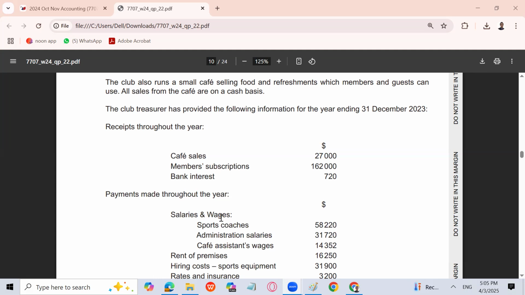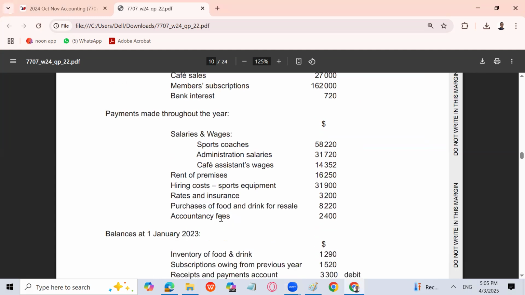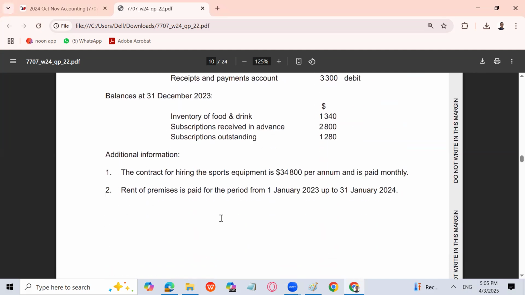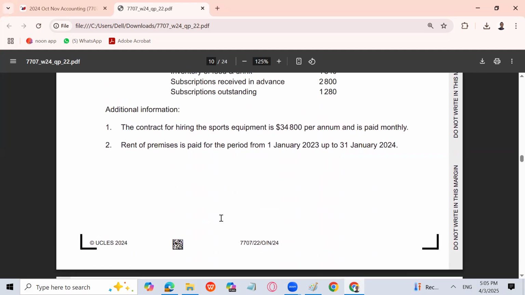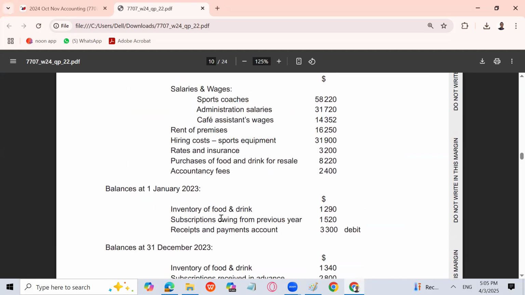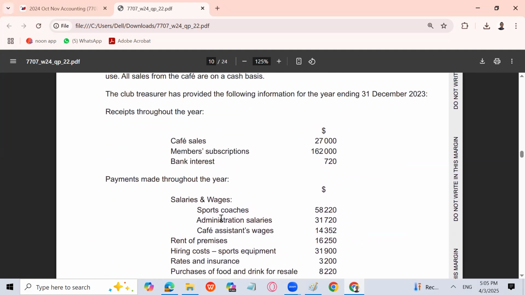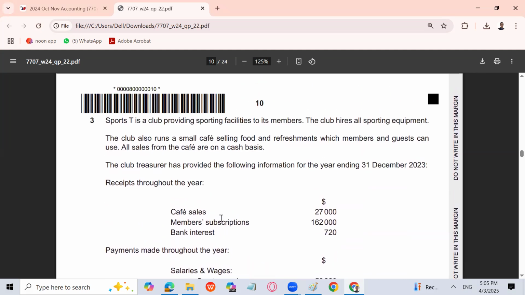So this question belongs to October-November 2024, variant 22. It's your variant, but it has come in October-November 2024, and the paper is regarding non-profit organization. So let's go for the question.